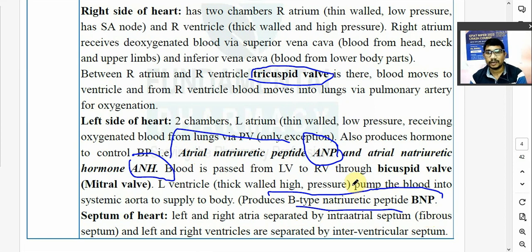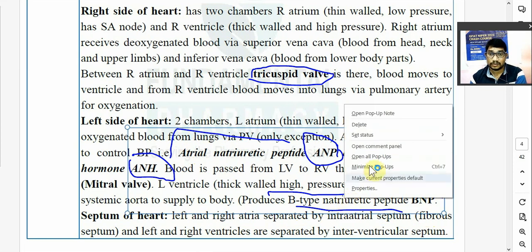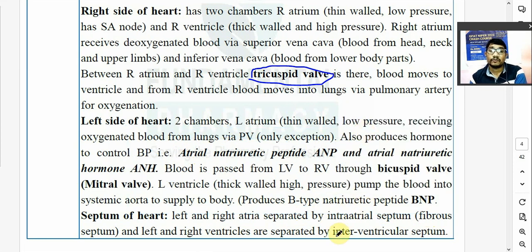Question आता है, BNP is produced in which? It is produced in the left ventricle.